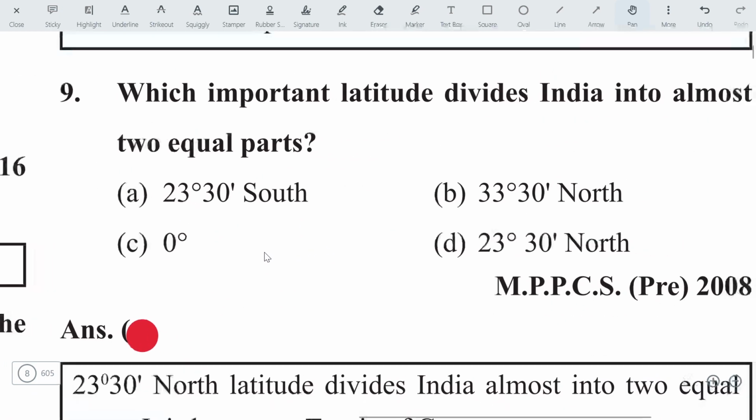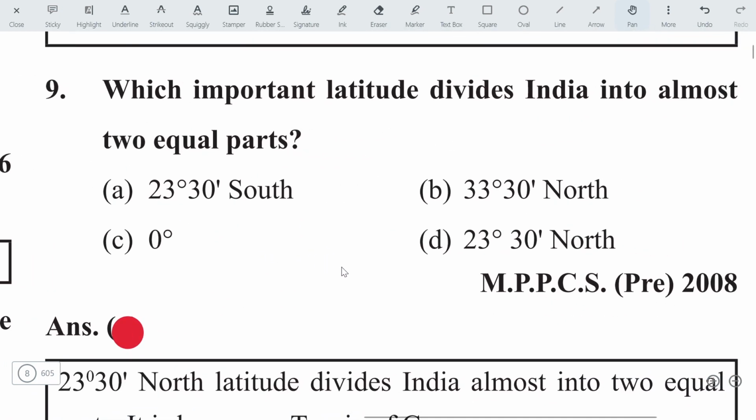Which important latitude divides India into almost two equal parts? See, the Tropic of Cancer passes through the middle of India. So 23.5 degrees, this line, in the northern hemisphere, is the Tropic of Cancer. Then the answer will be D. What is the name of the line which is at 23.5 degrees? It is called the Tropic of Cancer, not Capricorn. Let's move on to the next question.